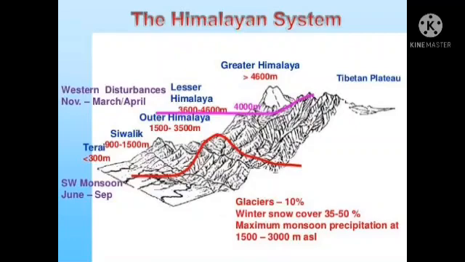The mountains in this range are not as high and are mostly covered with conifers. Here, only some peaks are covered with snow throughout the year.